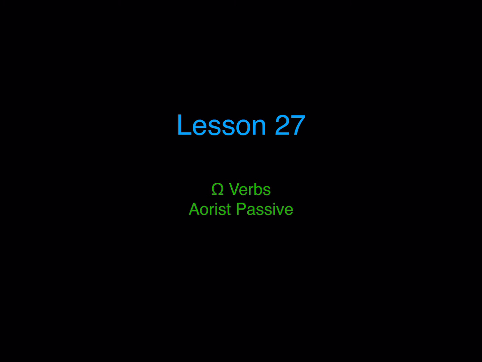Hello and welcome to lesson 27. We're going to talk about the aorist passive, indicative, imperative, and infinitive of omega verbs like paideuo.